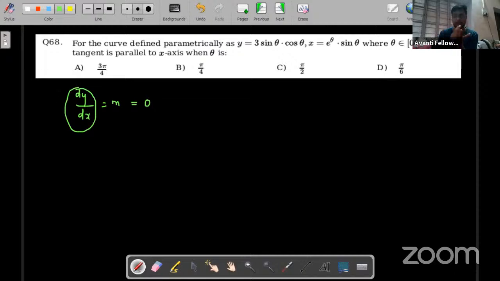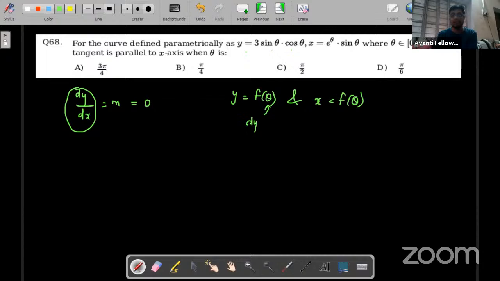When will that happen? So y is in terms of theta. Here y is a function of theta, and x is also a function of theta. And we have learned this in class that when a function is in terms of another variable, then to find dy by dx, we'll differentiate with respect to that variable, meaning theta.